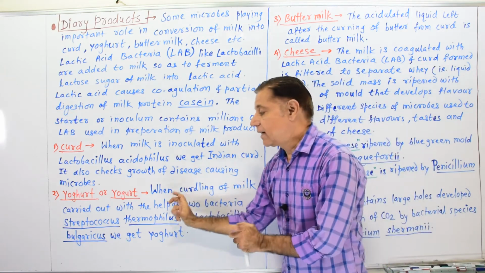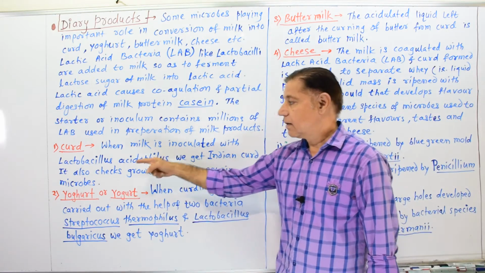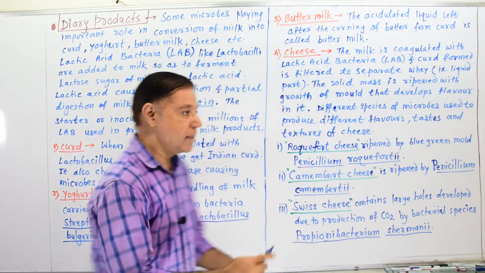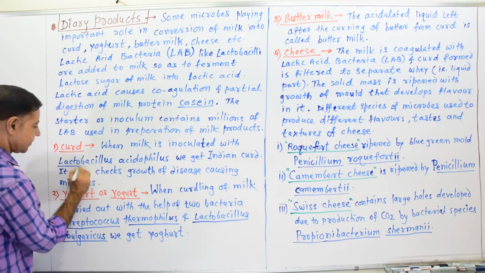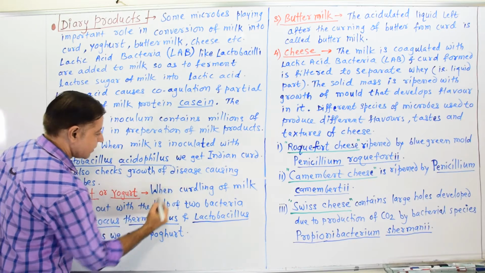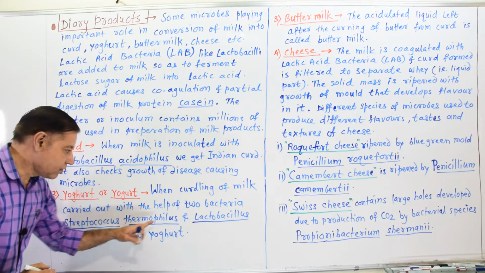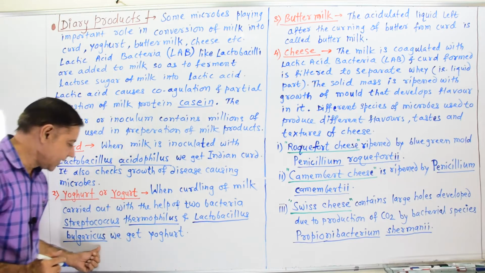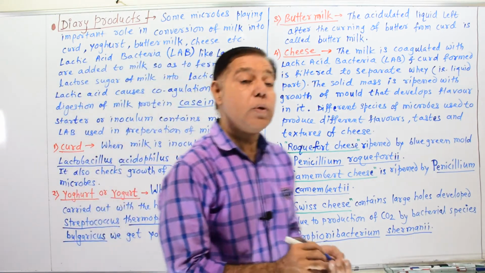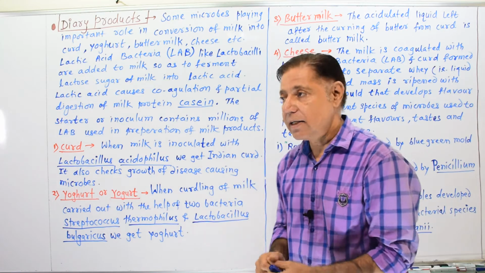Means the bacterial species change. In curd, Lactobacillus acidophilus is used, while in yogurt making Streptococcus thermophilus and Lactobacillus bulgaricus, these two species of bacteria, are used.